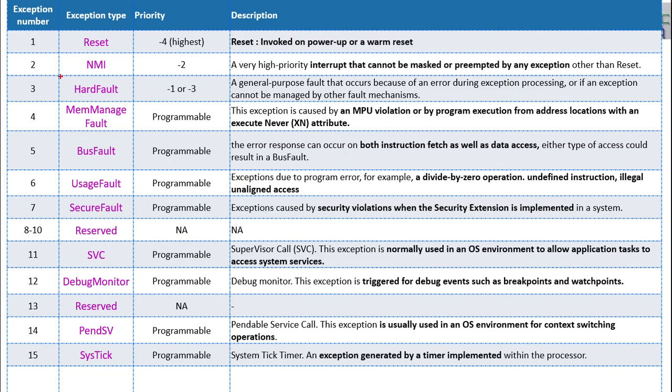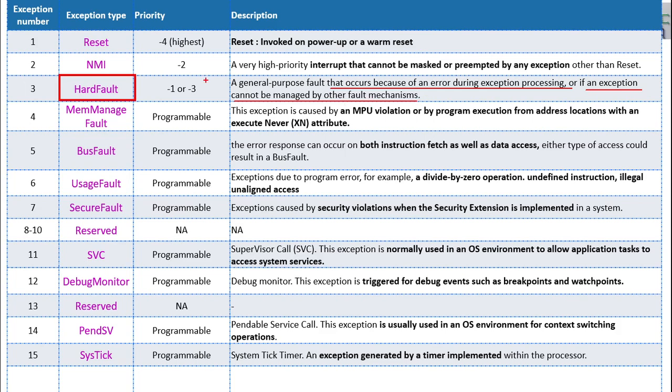The third exception is called HardFault. HardFault is again one of the system exceptions. Whenever the available handlers or exceptions are not able to handle a situation, the hard fault usually comes into the picture and is executed. It is a general purpose fault that occurs because of an error during the exception process, or if an exception cannot be managed by the fault mechanism.